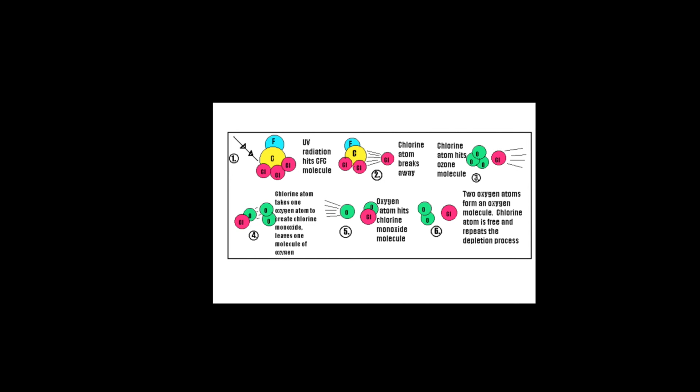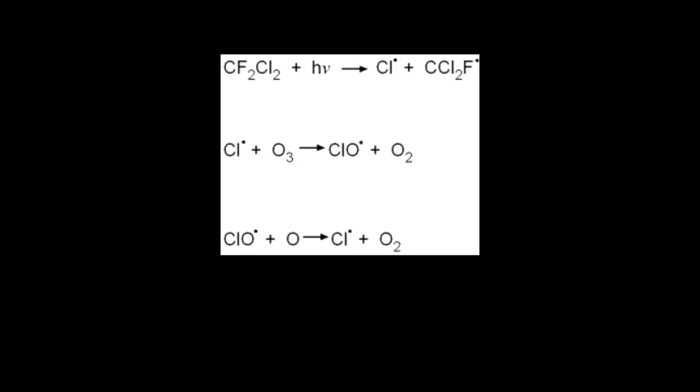The separated chlorine atom is then free to take on one oxygen atom from an ozone molecule, creating chlorine monoxide. If an oxygen atom hits the chlorine monoxide molecule and takes the oxygen atom, it will become O2 and release the lone chlorine atom. A single chlorine atom can repeat this process over and over up to 100,000 times.